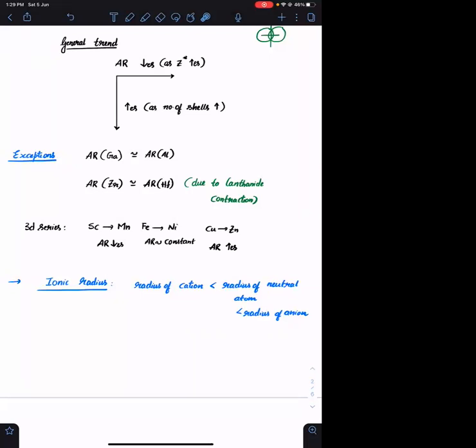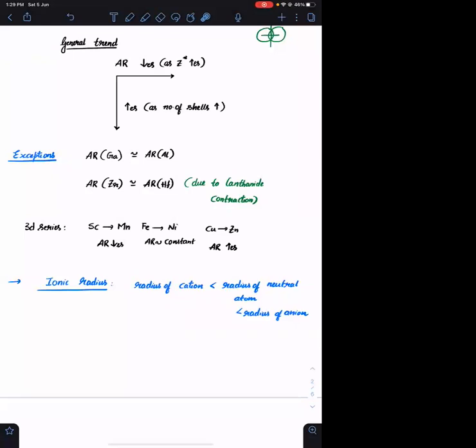Okay. And we also know that the shielding effect of d subshell and f subshell is very, very poor. Because of the poor shielding effect of 10 d electrons, gallium से just पहले we will fill the 3d subshell. The entire 3d subshell is filled. So the electrons which are entering into the 3d subshell, they are having poor shielding power. Because of that poor shielding power, what will happen to the Z star inside gallium? It will be significantly increased. You need to know the reasons as well. Hence, I am telling you the reasons.